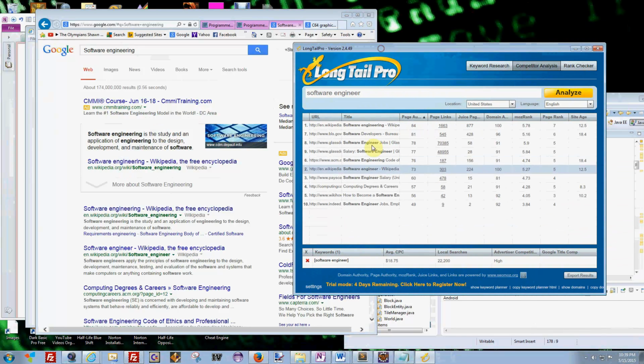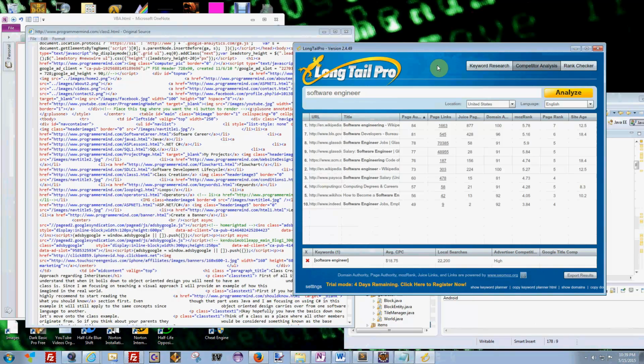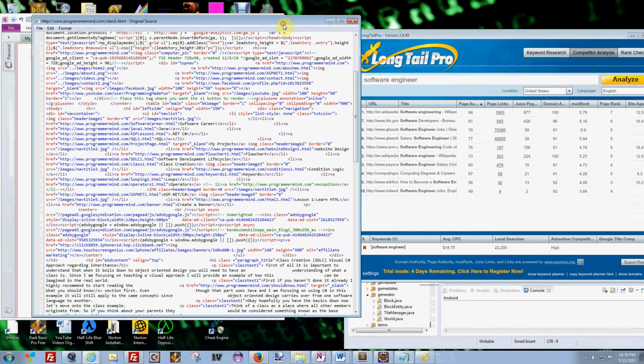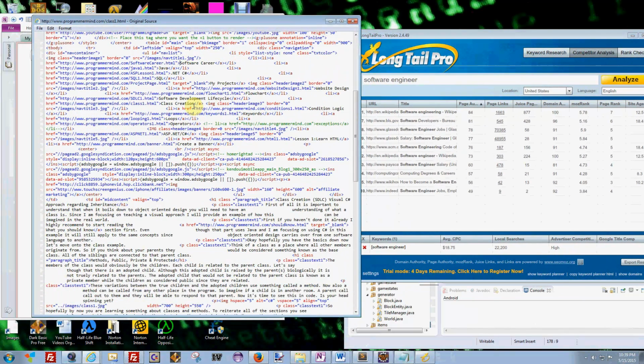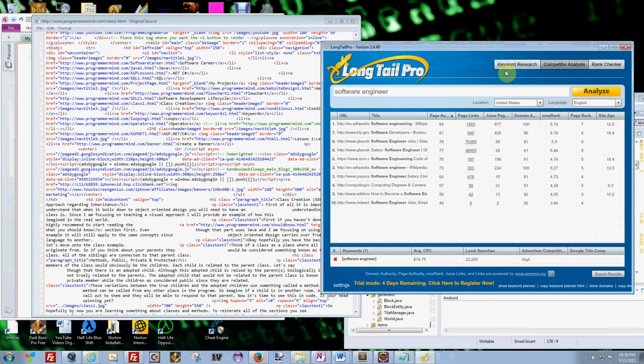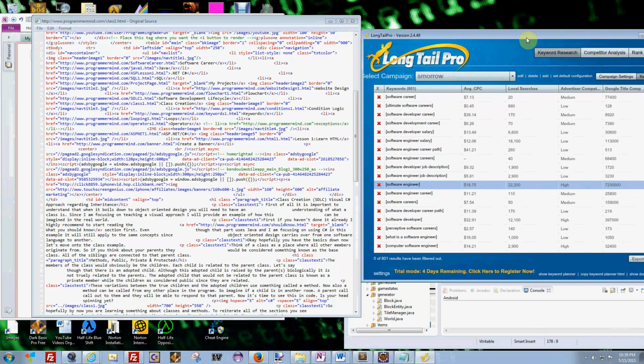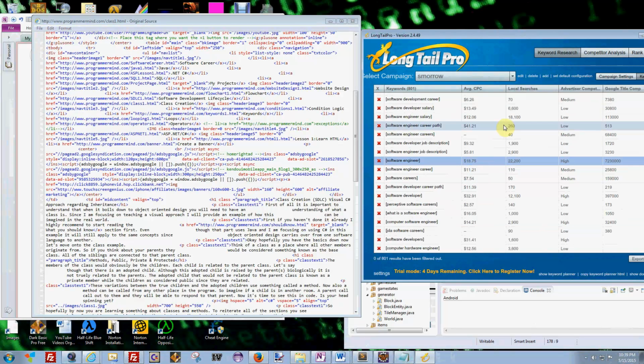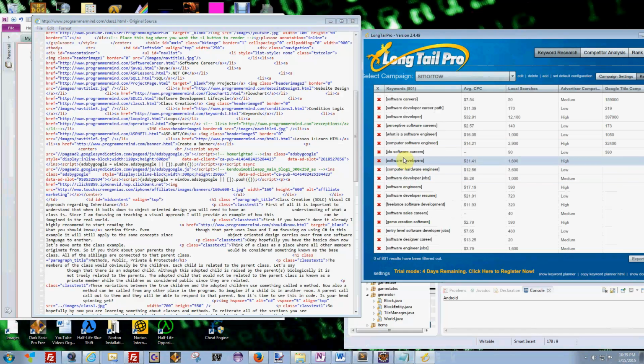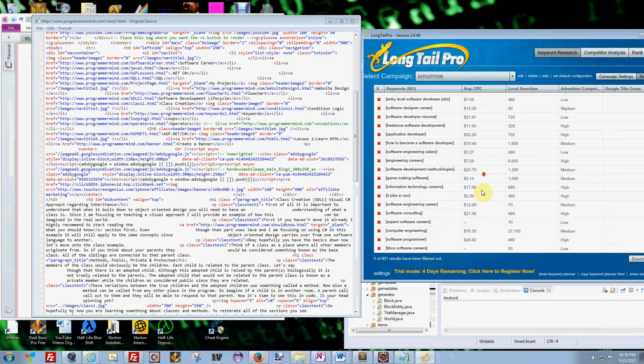But again, you want to take these long tail keywords and include them in your website inside of these little pages. Like I might throw something in here if I find a lower competitive keyword. Let's say I was trying to teach people how to get into software, which I'm not anymore. But if I wanted to, I'd go here for a low competitive keyword and also keep in mind what the average CPC is.